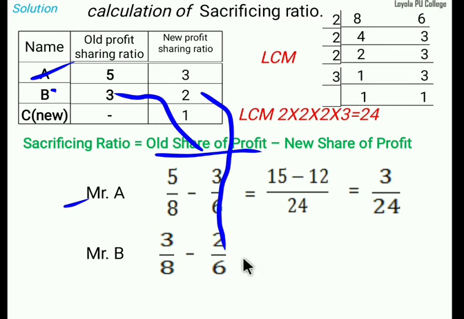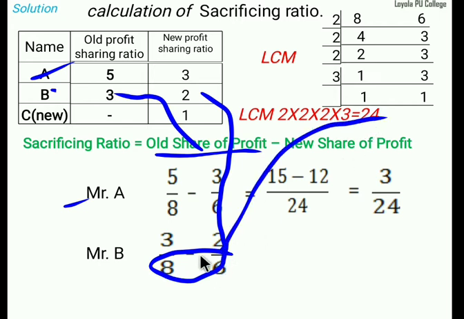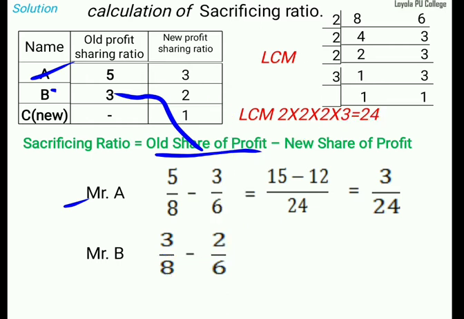8 and 6 LCM. 8 and 6 same LCM will be 24. Then we should convert into 24. The reason is the basic maths, minus means with the basic maths we should find out the LCM. Now the LCM will be 24. 24 means 8 3s are, then 3 3s are. Next 2 into 6, 6 4s are, 2 4s are. Then it is equal to 8 3s are 24, 6 4s are 24.